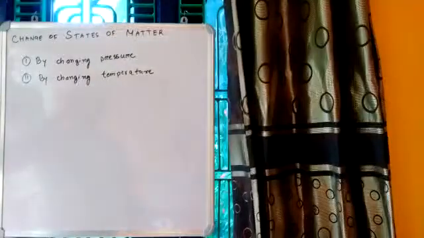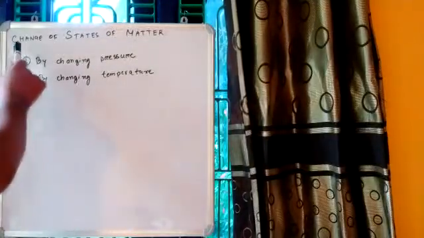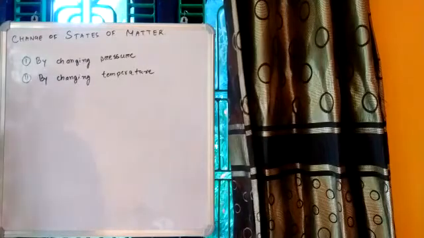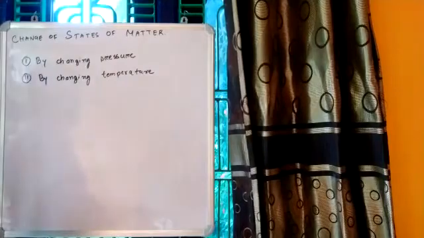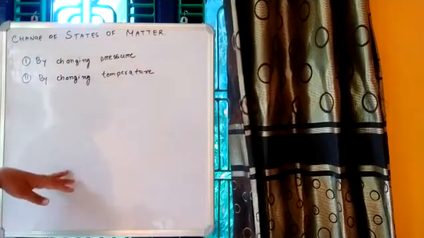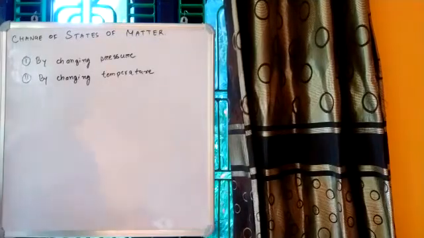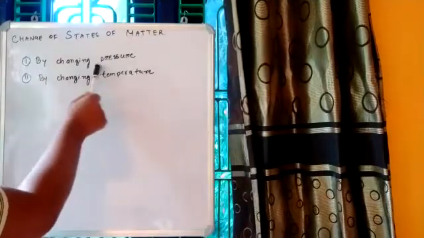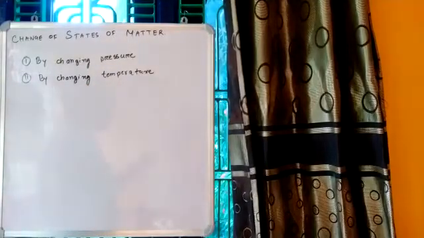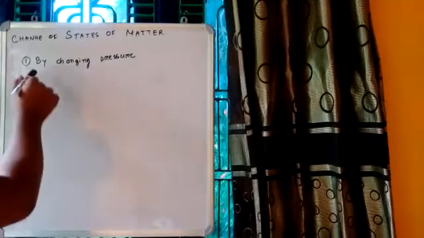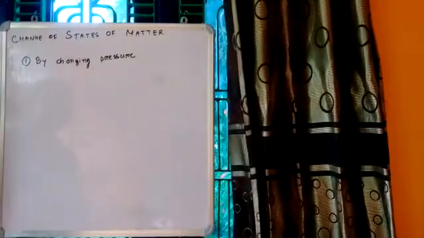Hello students. So now we are going to discuss change of states of matter. So we know that there are three states of matter: solid, liquid and gases, and these particular states can be changed or interchanged by adjusting the pressure and by adjusting the temperature. First, let's discuss the effect of adjusting pressure.